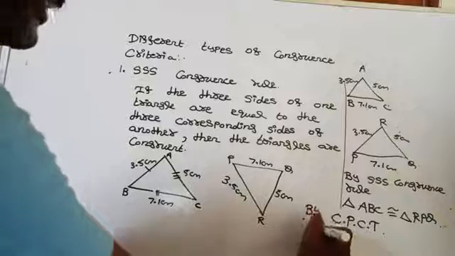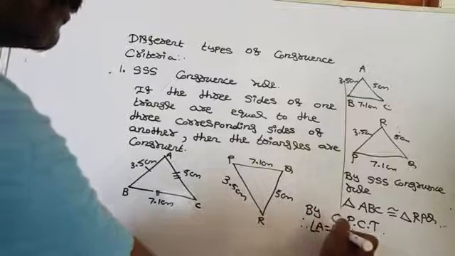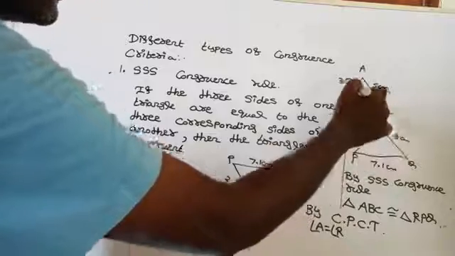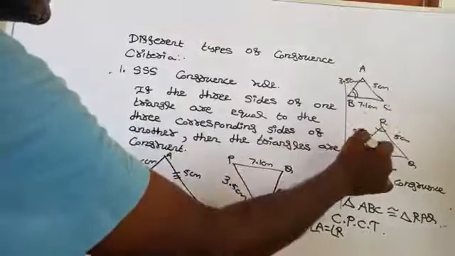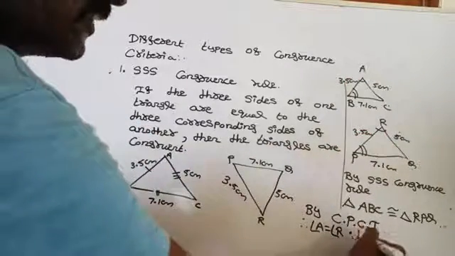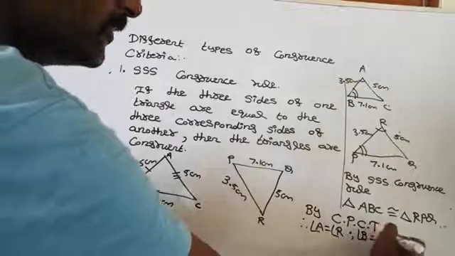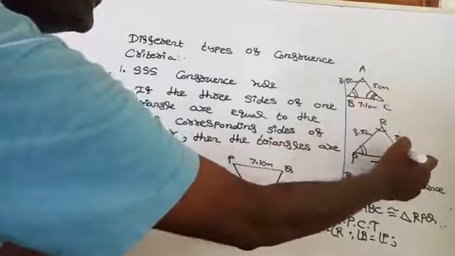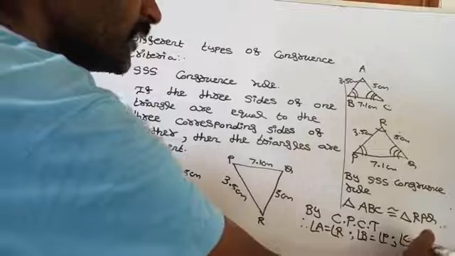Therefore, you can say that angle A is equal to angle R, angle B is equal to angle P, and angle C is equal to angle Q.